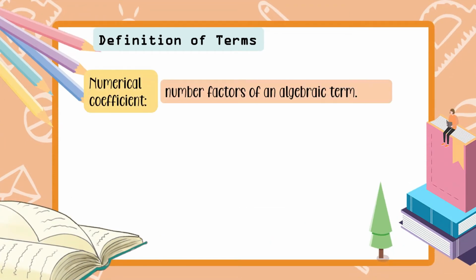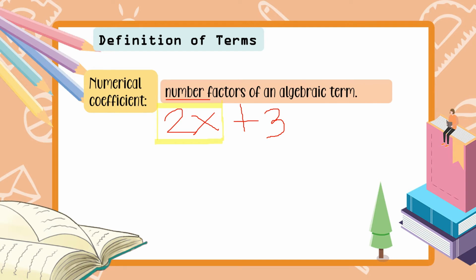So, we need to know about the numerical coefficient. So, si numerical coefficient naman ay number factors ng isang algebraic term. So, for example, you have 2x plus 3. Okay? So, sabi, number factors ng isang algebraic term. So, kailangan, pag factors, may pinagmumultiply ka. On this first term, yung first term natin, which is 2x, may pinagmumultiply tayo. We have 2 and x, 2 times x.